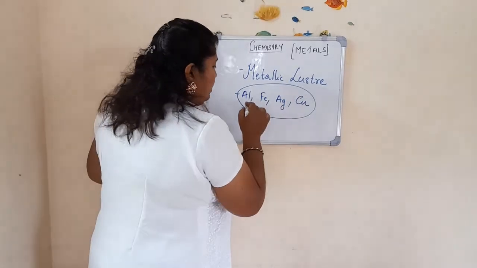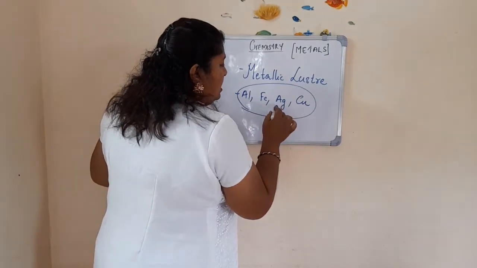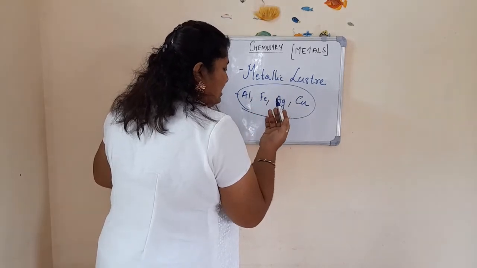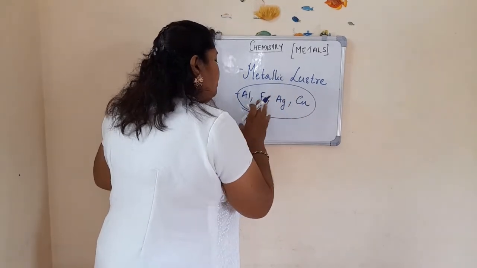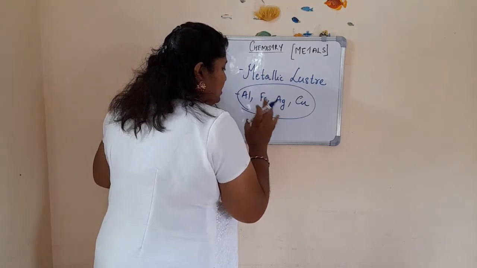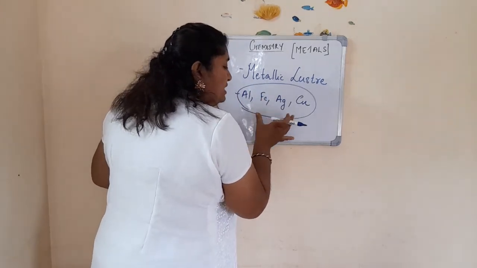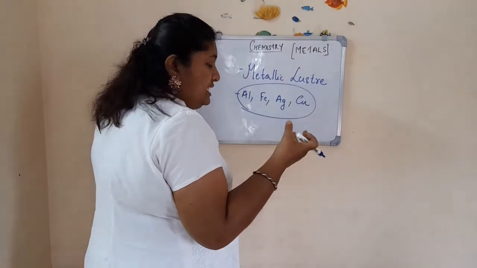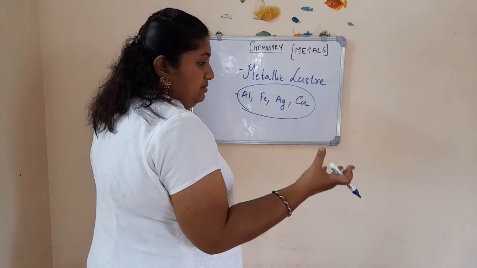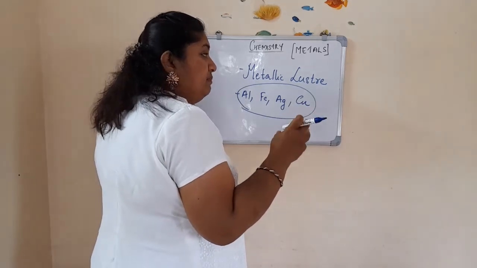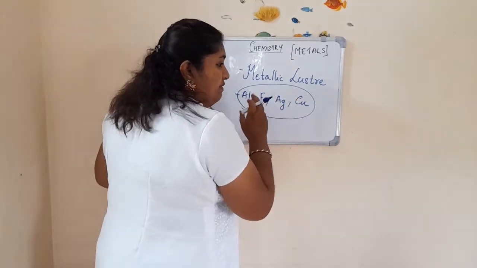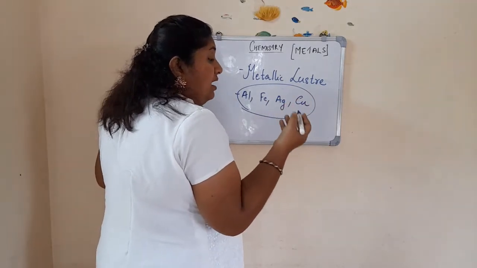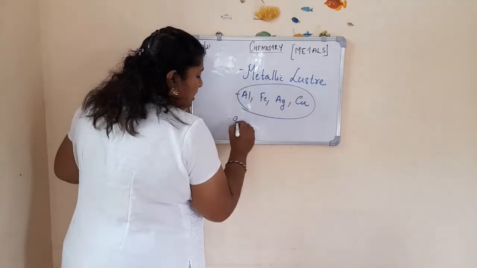We make use of these metals: aluminium, iron, silver vessels, copper vessels, iron utensils, aluminium utensils. Why are we using them to make utensils used for cooking? Because they conduct heat, isn't it? When we cook something in aluminium or iron vessels, you know how quickly it is cooked, because metals are good conductors of heat.